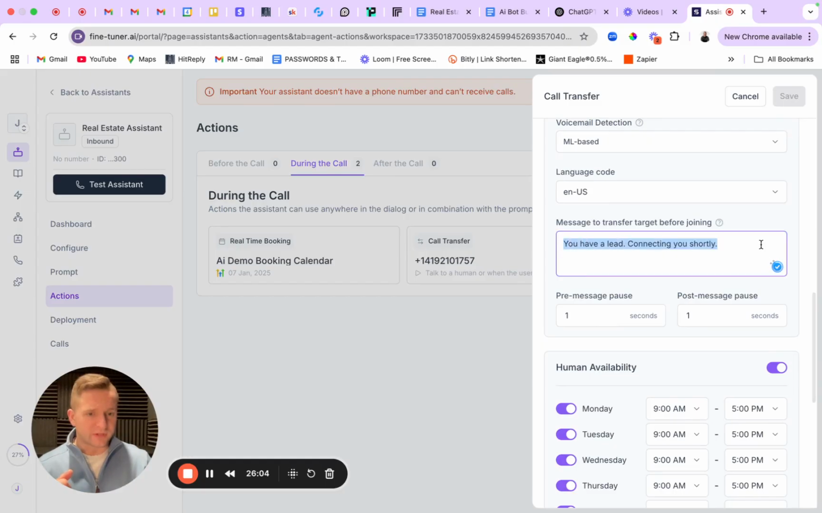Perfect. So voicemail detection, again, you didn't answer the phone. It figured out, okay, hit the voicemail. It's going to go back, tell the person, sorry, I couldn't complete the transfer. What do you want to come through on your end when you pick up the phone and that AI voice agent is trying to tell you exactly why it's doing a live call transfer? You have a lead connecting you shortly. You could say a potential home buyer. You could say, seller lead, whatever else.